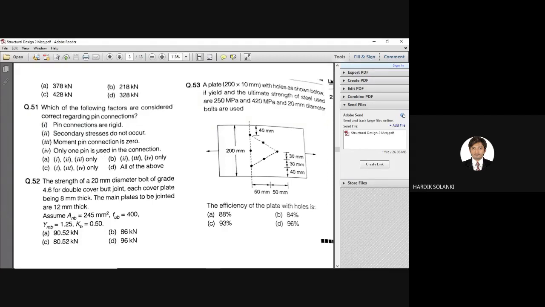Moment in pin connection is 0. That is also correct. Again, two answers are remaining. And only one pin is used in the connection. Is it correct? Last one, fourth one. We're using only one pin. No, right? So the correct answer is answer A. So there is a way to solve this type of questions. If you know any one or two answers from out of four options, you can easily give the answer. It is like KBC.